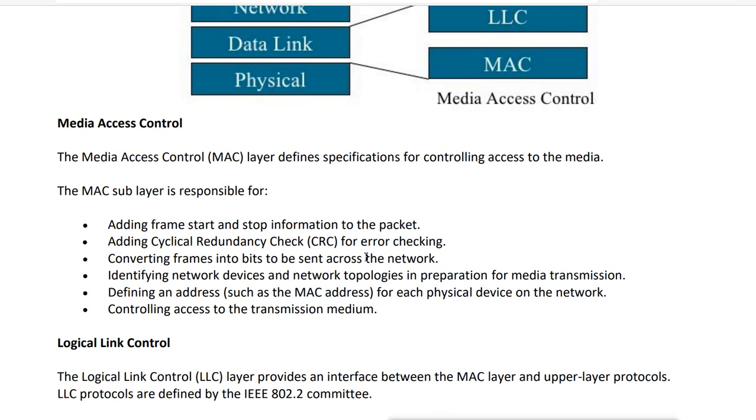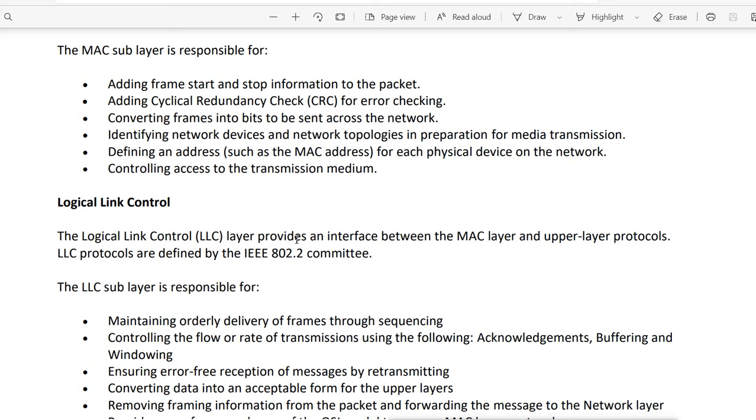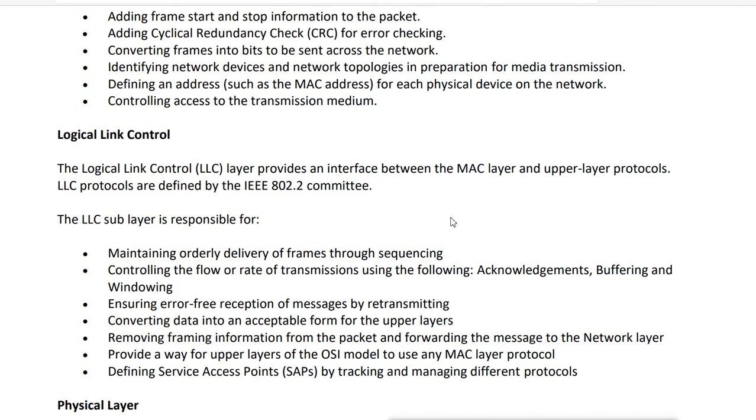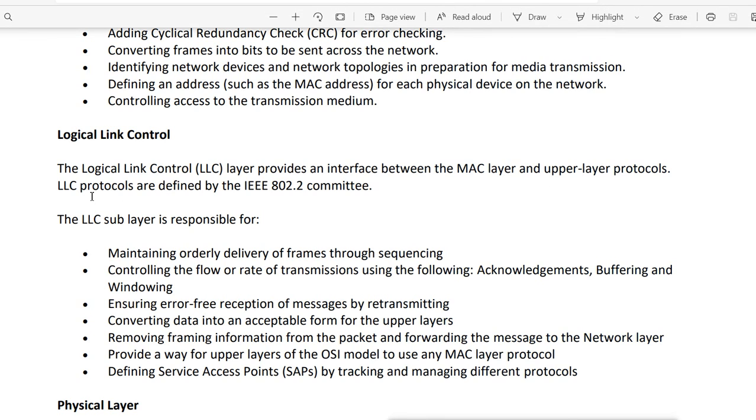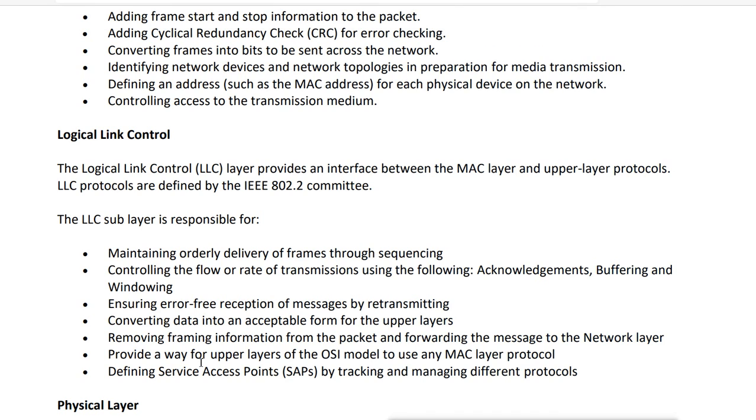Then what will logical link control do? This logical link control provides the interface between the MAC layer, that is the media access control layer, and the upper layer protocols, and is defined by the IEEE 802.2 committee. This LLC sublayer is responsible for maintaining orderly delivery of the frame through sequencing, controlling the flow or rate of the transmission using acknowledgement, buffering and windowing, ensuring error-free reception of messages by transmitting, converting data into an acceptable form for the upper layers, removing the framing information from the packet and forwarding the messages to the network layer, providing a way for upper layers of the OSI model to use any MAC layer protocol, and defining service access points by tracking and managing different protocols.